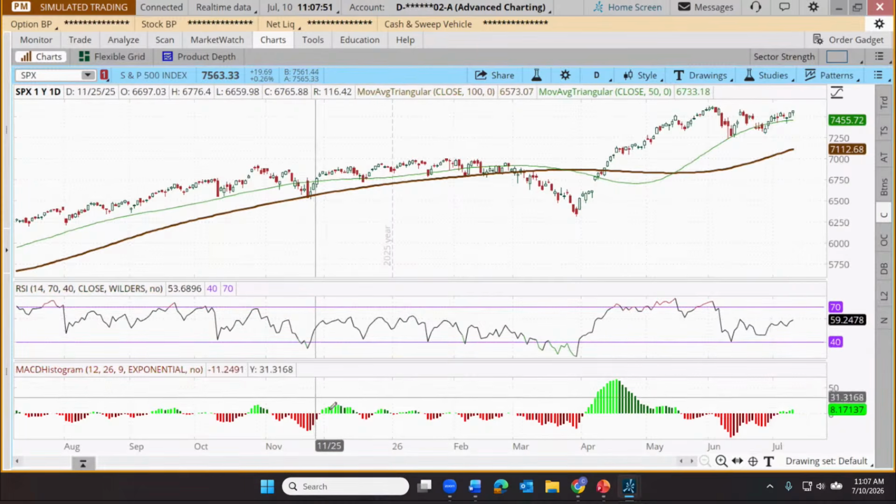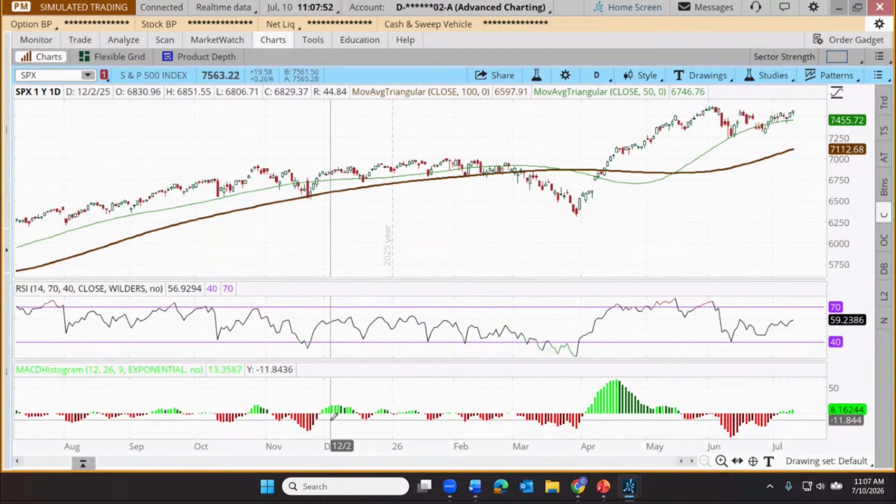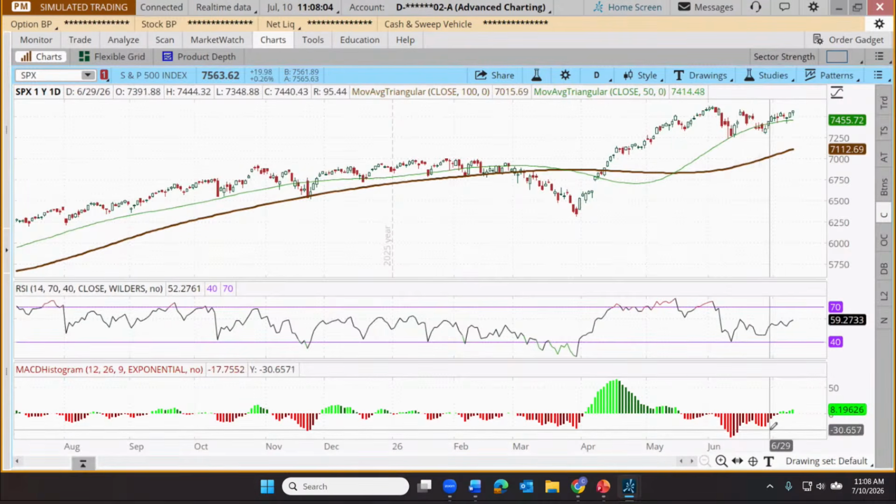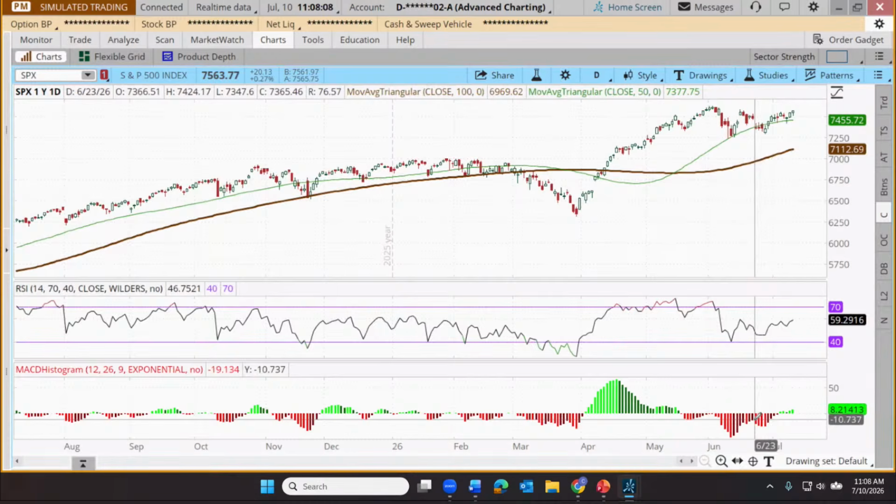And finally, let's look down here at our momentum oscillator, which is our MACD histogram. The MACD rises and falls, hopefully helping us to find highs and lows within a longer term trend. And specifically what we'll look for in this webcast series is what we call a red shift.